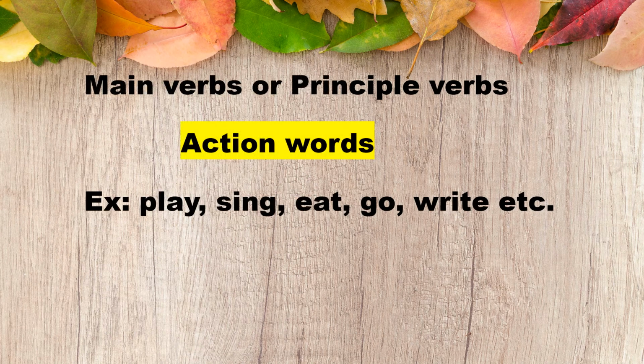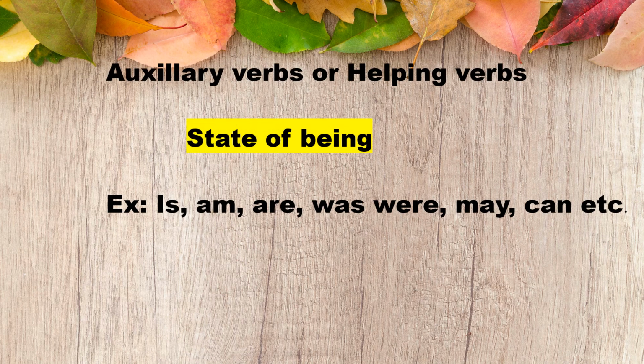We should just recall what the main verbs are. Main verbs are also called principal verbs. They are the action words, verbs. So here are some examples given. Play, sing, eat, go, write, study. You can write many more. Now let us understand what helping verbs are. They are also called auxiliary verbs.